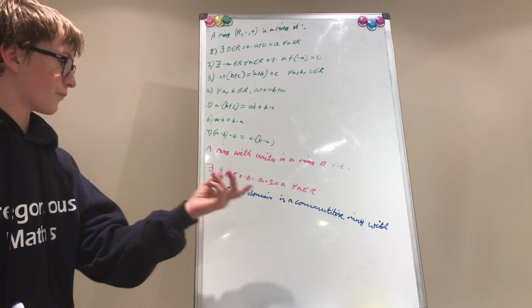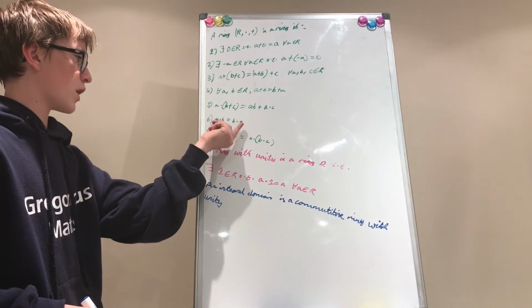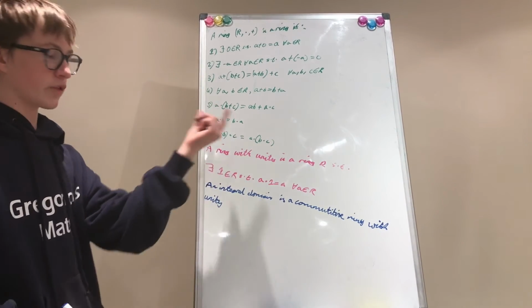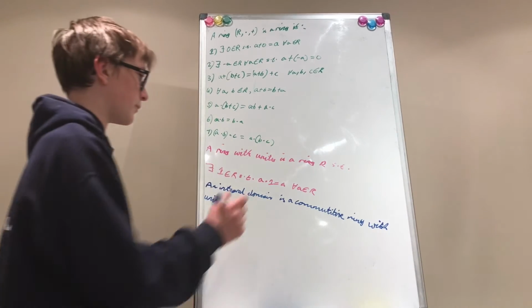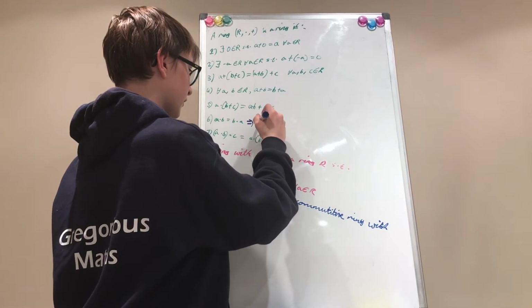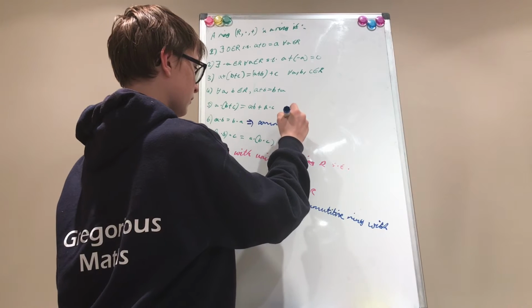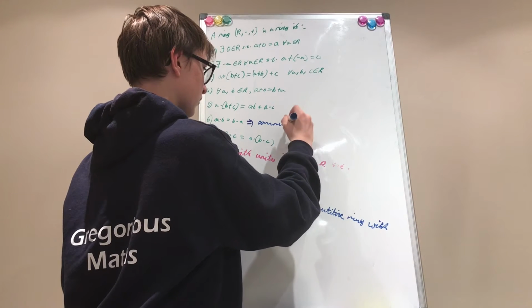Oh, sorry, this is not actually required for it to be a ring. This is required for it to be a ring, a commutative ring. Implies commutative ring.